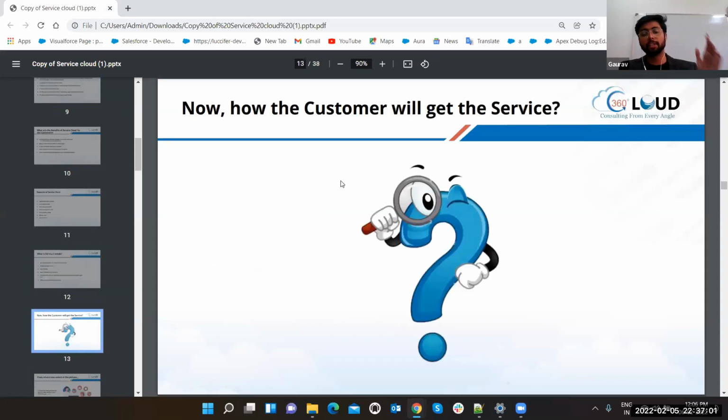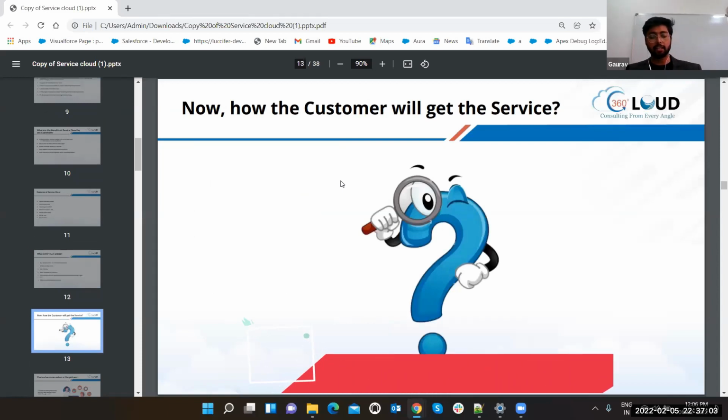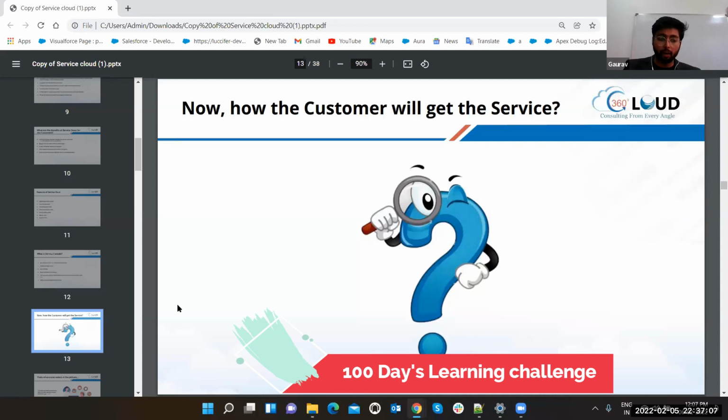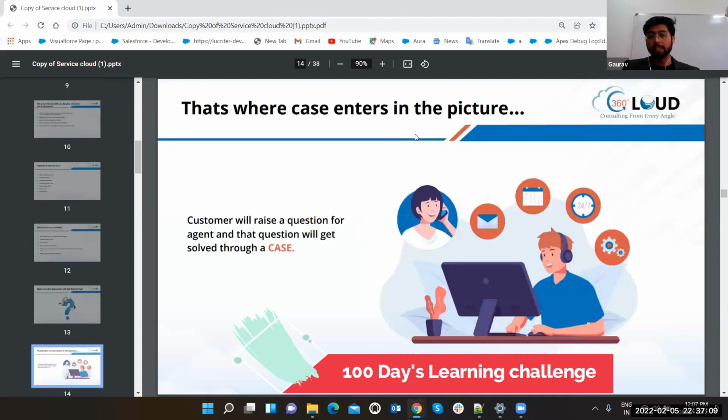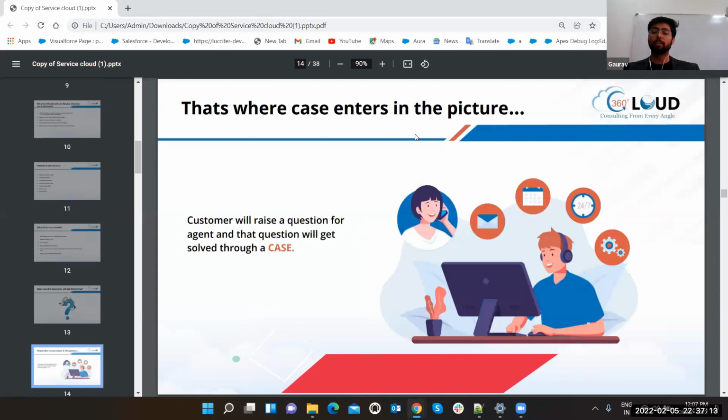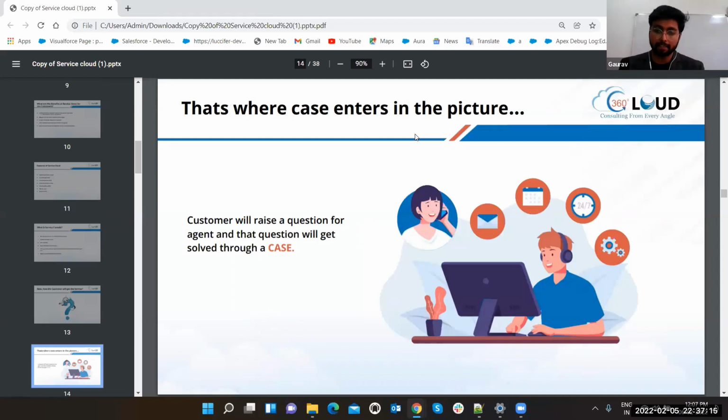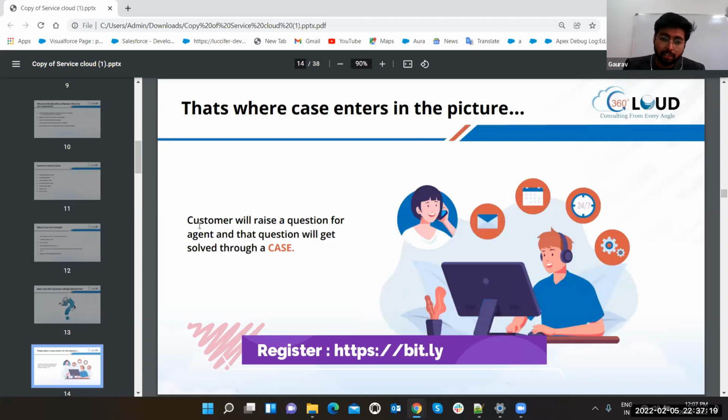Now, how will the customer get the service? We are again and again saying that yes, we are going to provide the service. So the customer is asking us a question: how? That's where case enters the picture. As I've told you, case is the object which is used to provide the service. Whenever any question arises, we save that question in the case object. The customer will raise a question for the agent, and that question will get solved through a case. The case is the question, right?